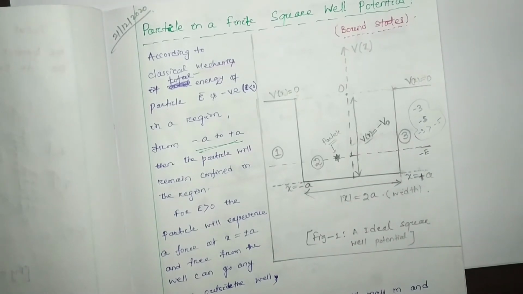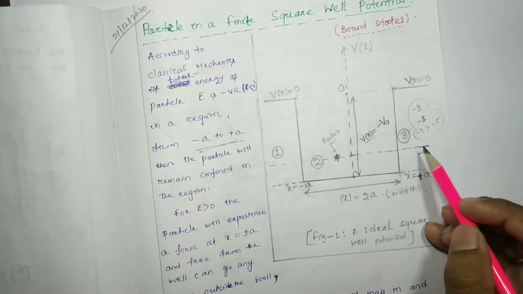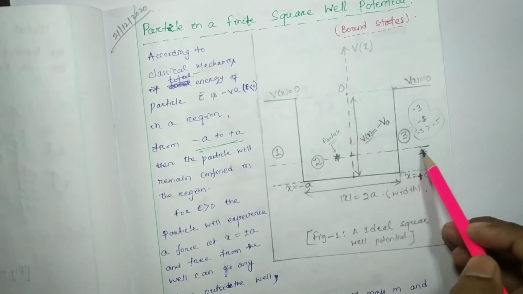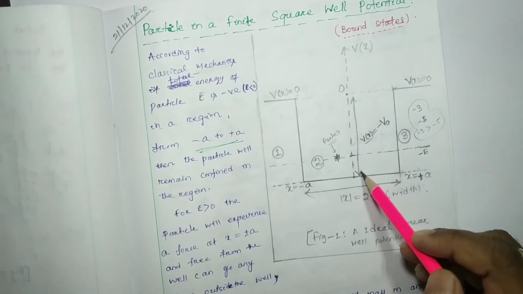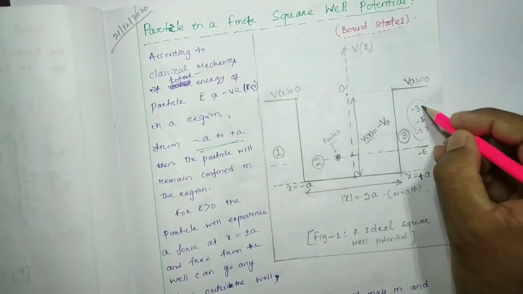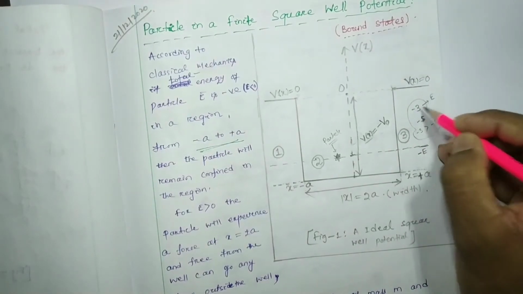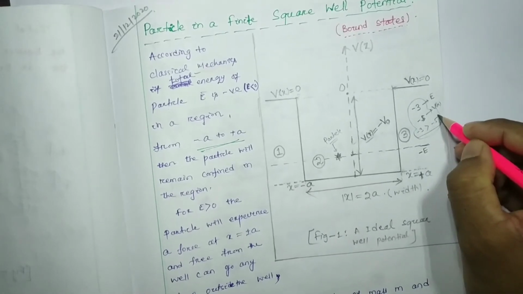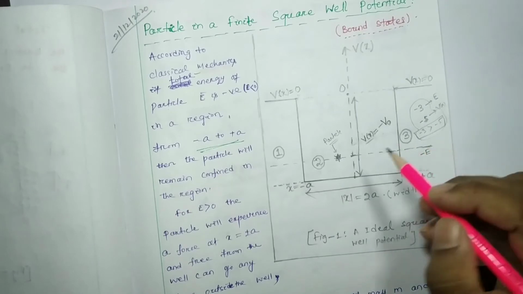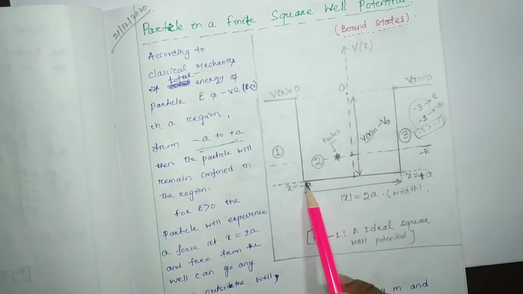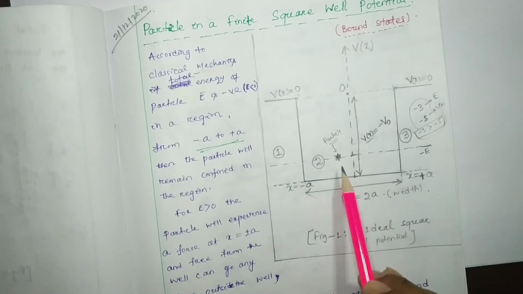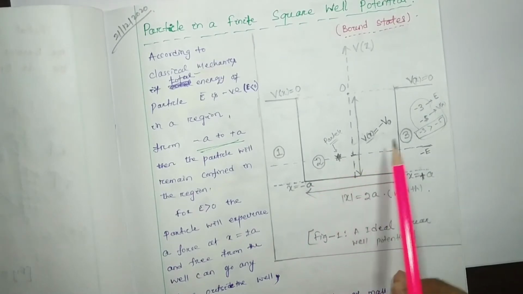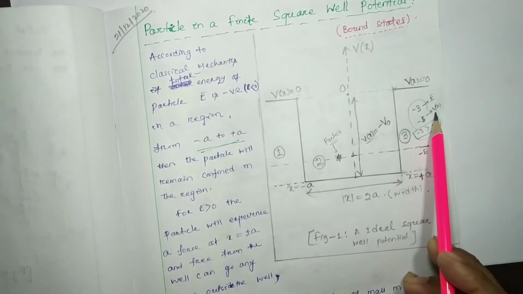And here another interesting thing is that in this region the energy is greater than that of the potential, because if we consider energy equal to -3 and potential Vx is -5, then -3 is greater than -5. That means in this region 2, from -a to a, the particle has energy which is greater than the potential energy, total energy E greater than Vx.